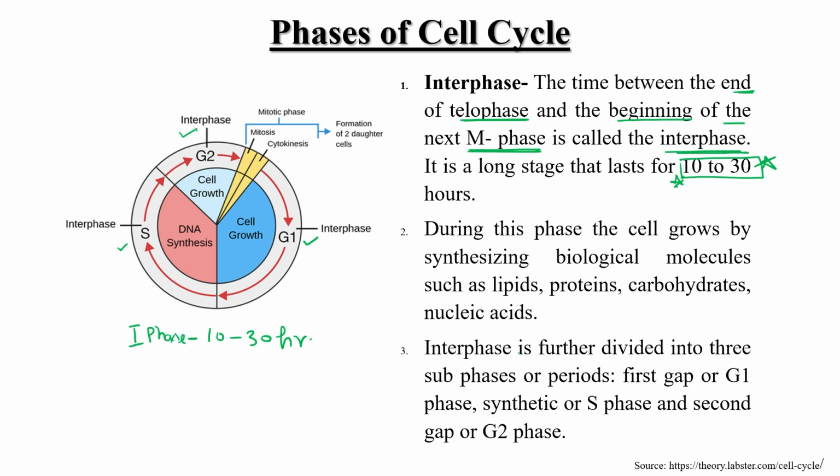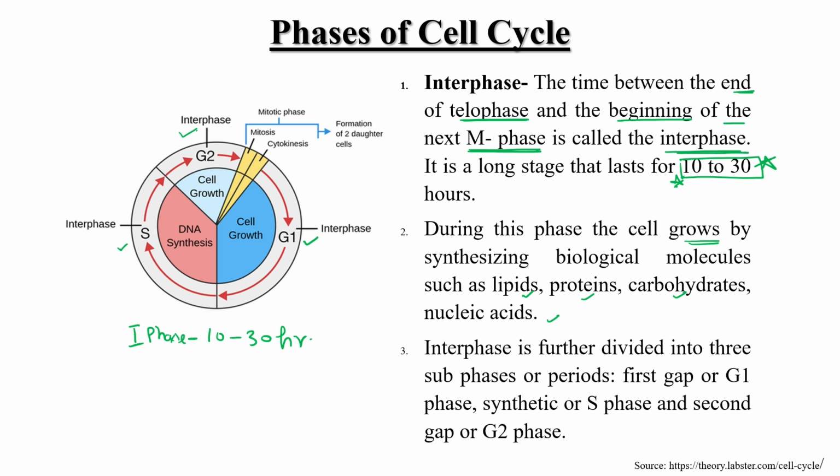During this phase, the cell grows by synthesizing biologically important molecules, biomolecules. What kind of biomolecules? Like lipids, proteins, carbohydrates, nucleic acids, because the cell needs to divide itself into two daughter cells. So some preparation is required. So, synthesis of biologically important molecules.